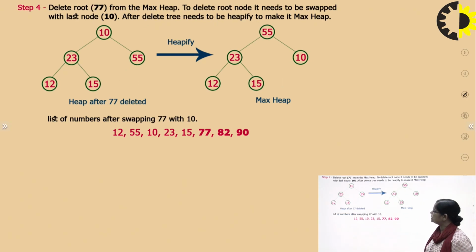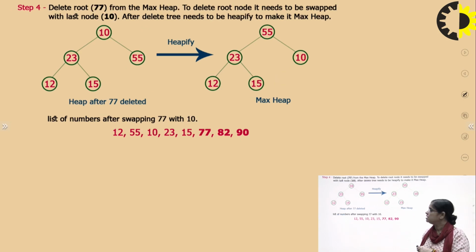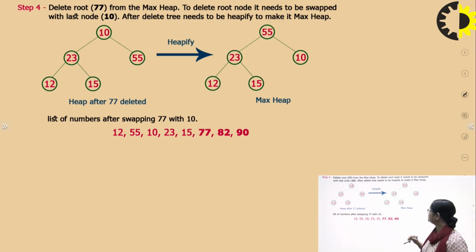Again, what we are going to do, I am going to delete the 77, and the smallest node here is 10. So I'm swapping the 77 with the 10, and 10 will become here and 77 is deleted. Again, we will find that it will violate the property of the max heap. What we are going to do, we are going to swap it, and after swapping, 12 is here,